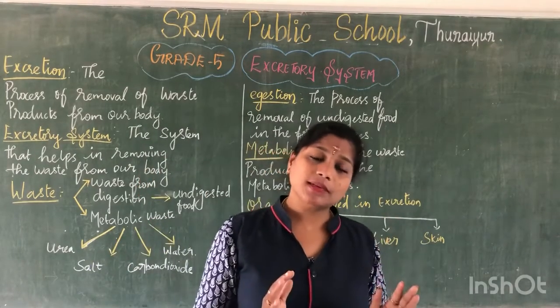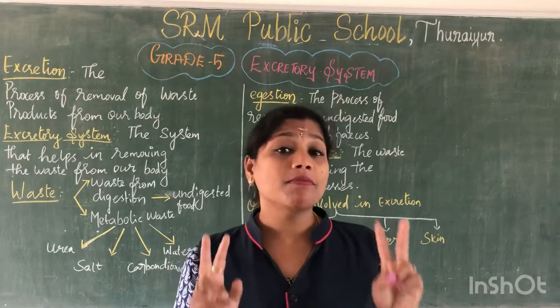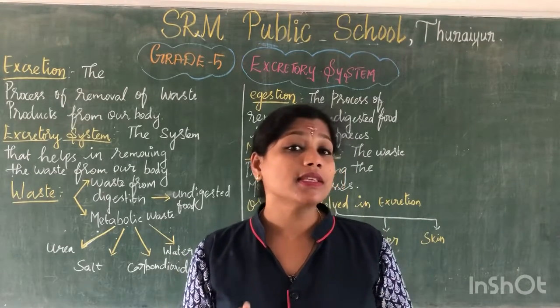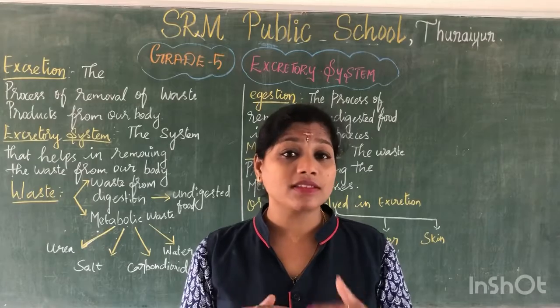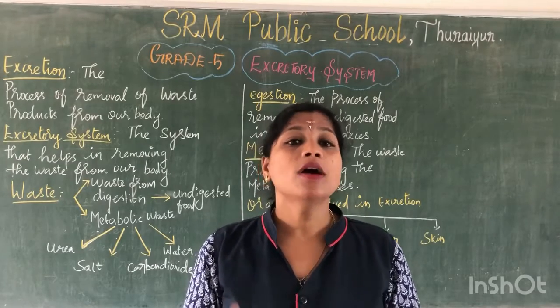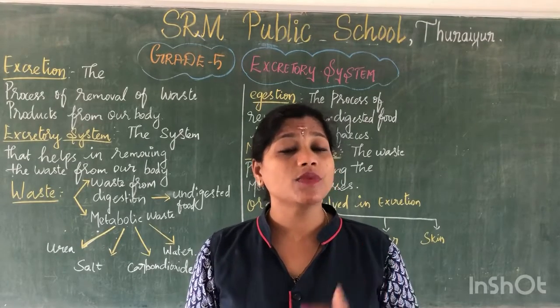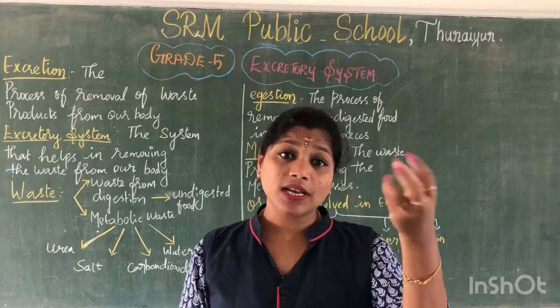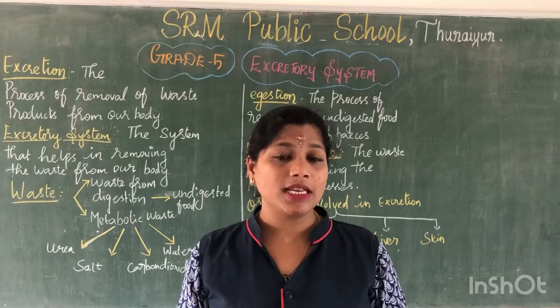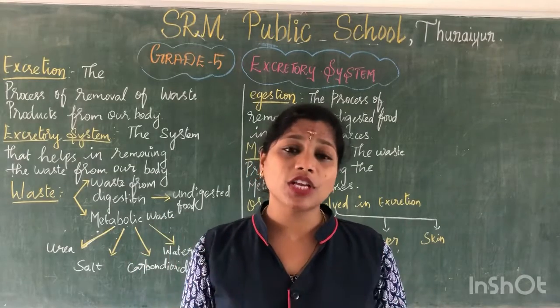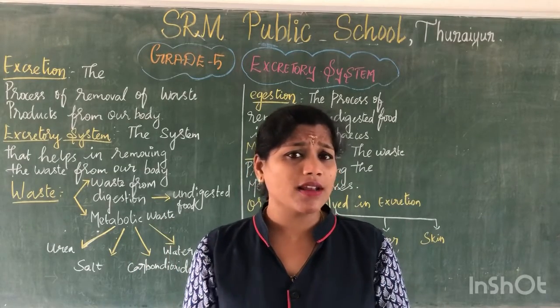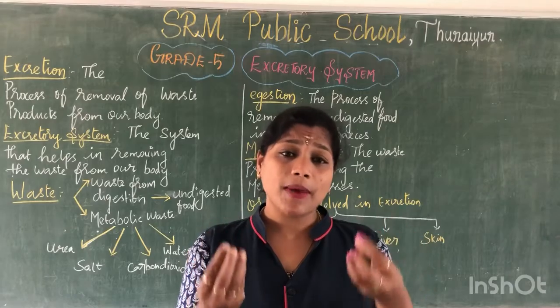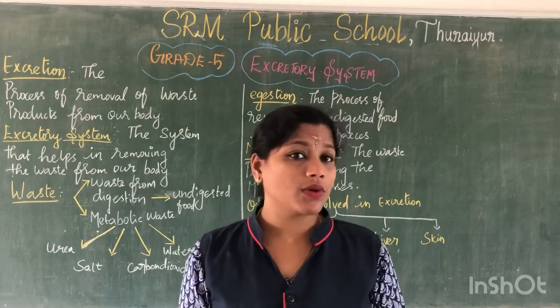Our urinary system consists of two bean-shaped kidneys. These kidneys have the function of filtering the impure blood. Once the blood is filtered, the pure blood is sent to the renal vein, and the renal artery collects the impure blood and sends it to the kidneys. After filtration, you receive a straw-colored liquid, which passes through the ureter to the urinary bladder.